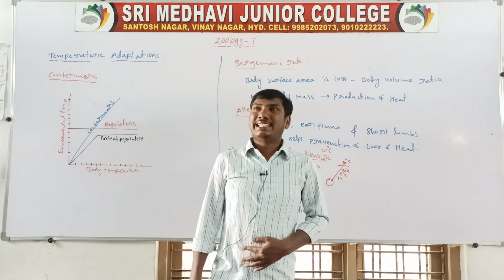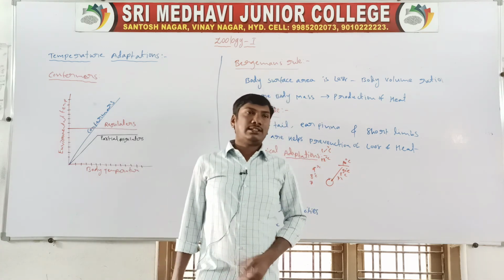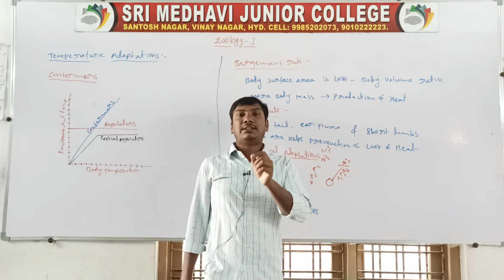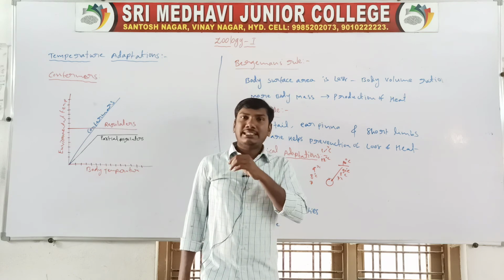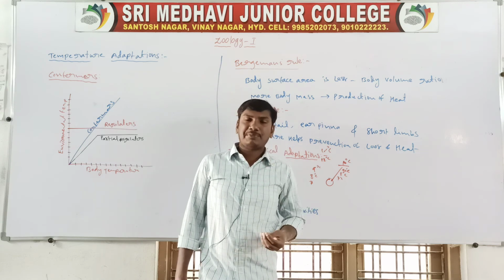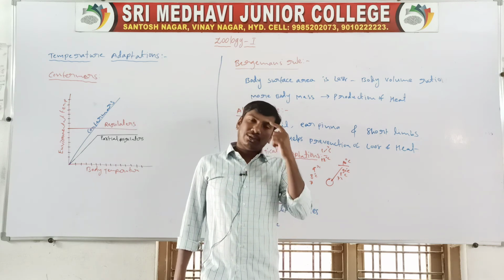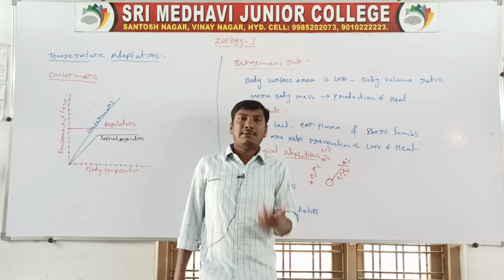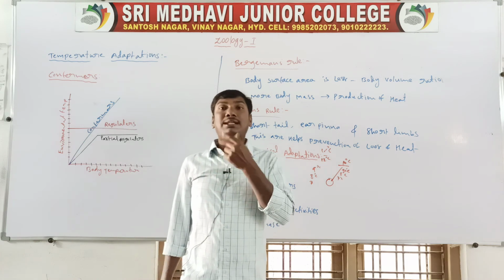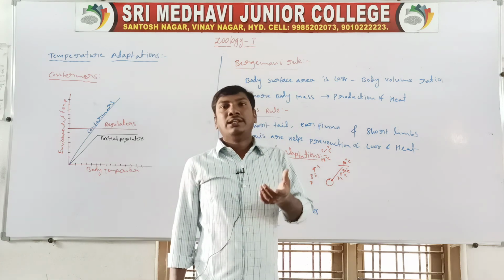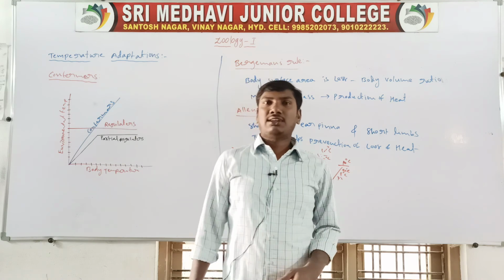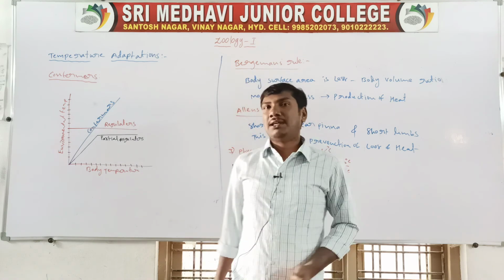Examples are hibernation and estivation. Hibernation means winter sleeping. In the winter season it is very cold and the temperature decreases, so the animals sleep through that time. This is called hibernation. Next, estivation means summer sleeping. In summertime the temperature is an unfavorable condition, so they sleep. So these are called estivation and hibernation.